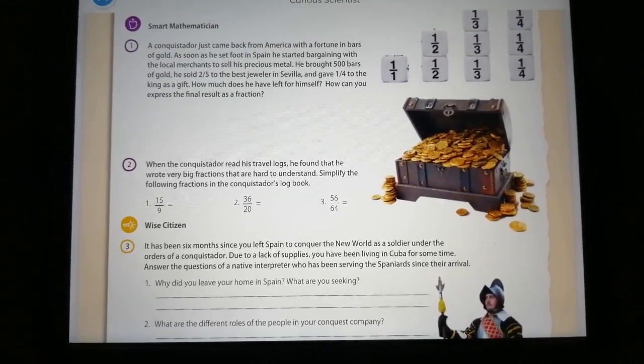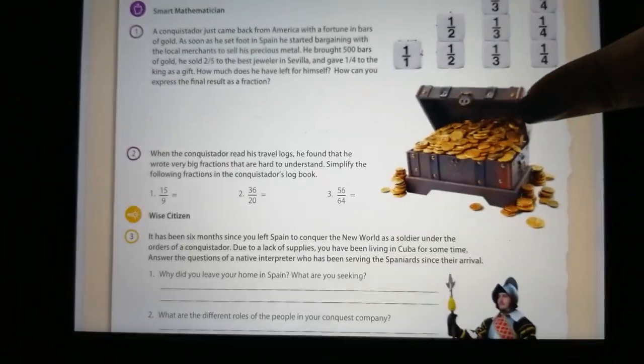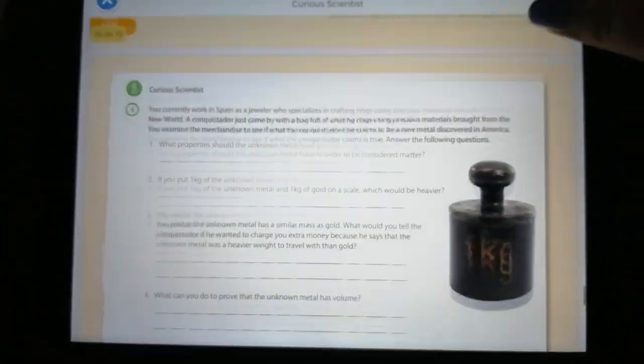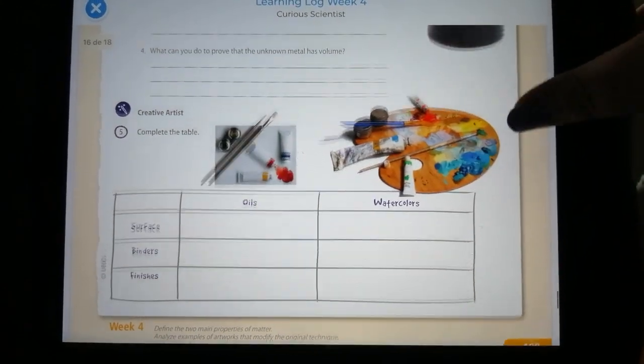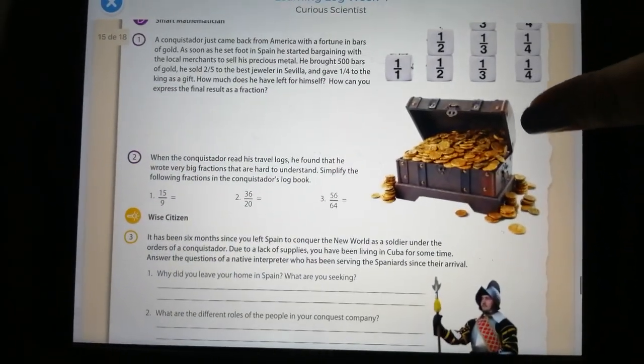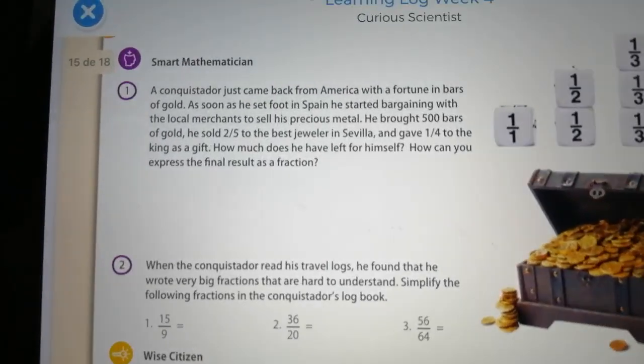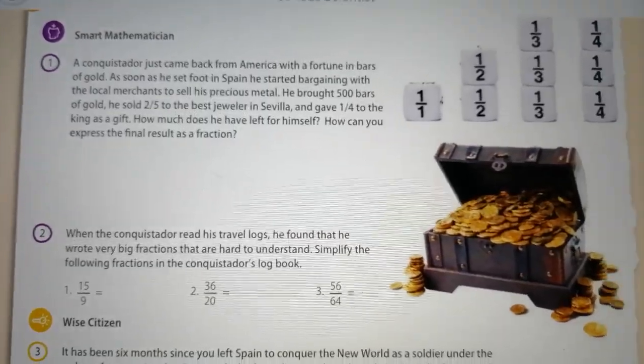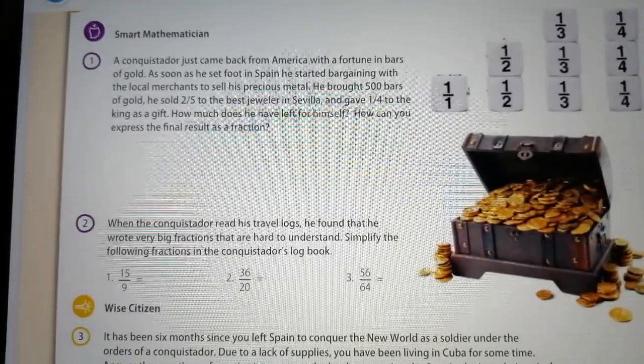On today's lesson, we will be answering the test yourself during our Zoom session. Now I will just explain what we're going to do. So, as usual, we're going to start with the Smart Mathematician part of the test. We're going to solve some problems